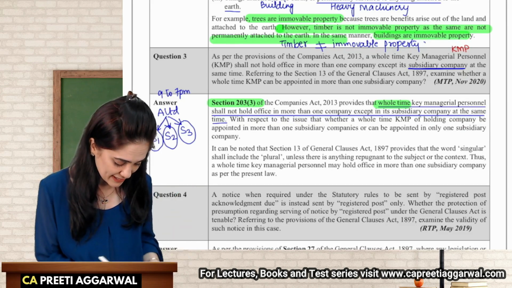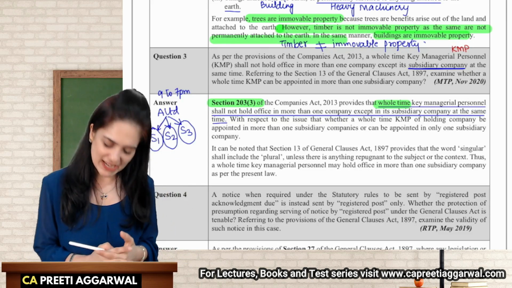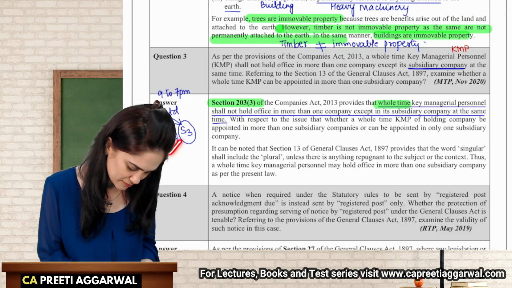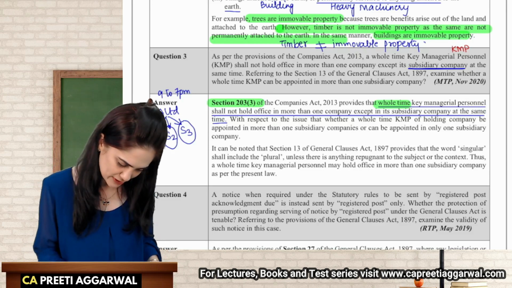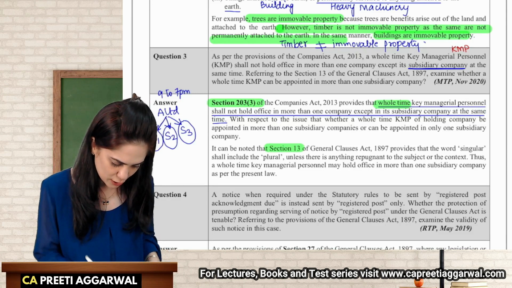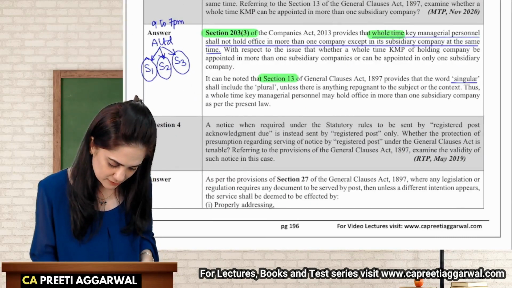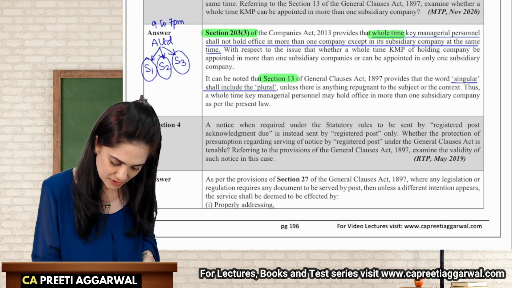But if I have three subsidiaries, then what should we do? In that case, yes, if you are a KMP of one subsidiary, you can be the KMP of other subsidiaries also. Singular includes plural also, and that is given in section 13 of the General Clauses Act. The word singular shall include plural also unless there is something repugnant.